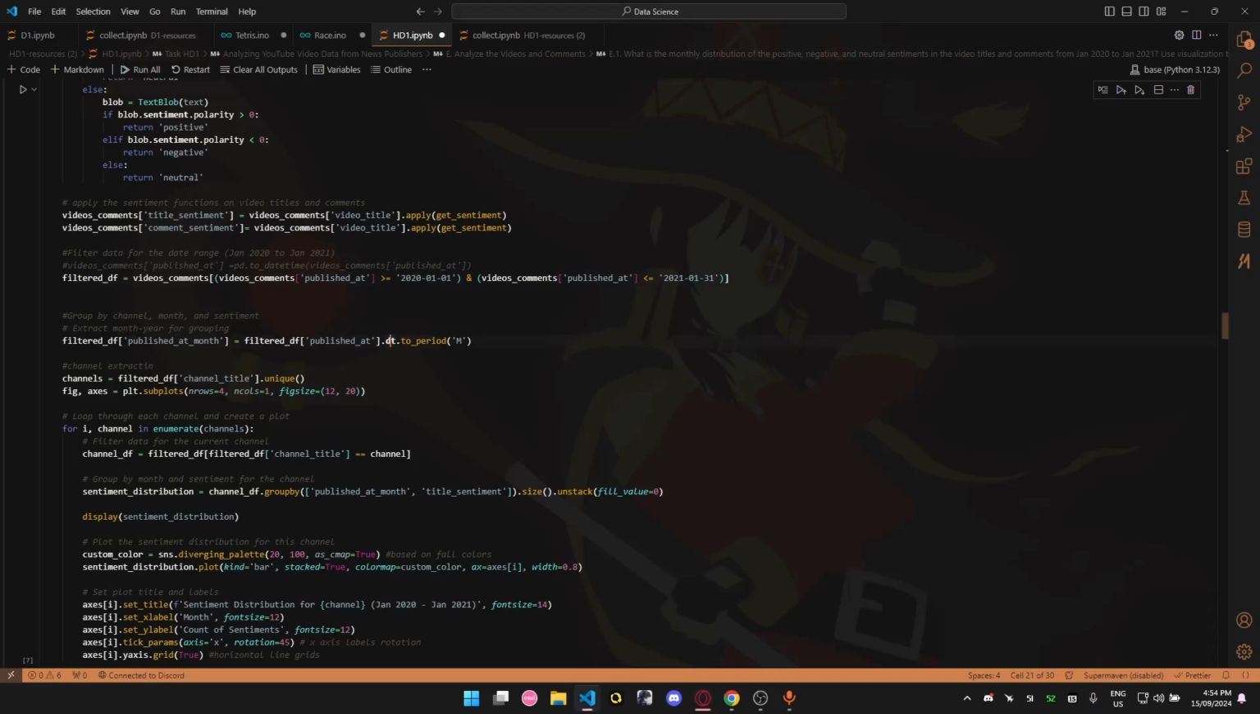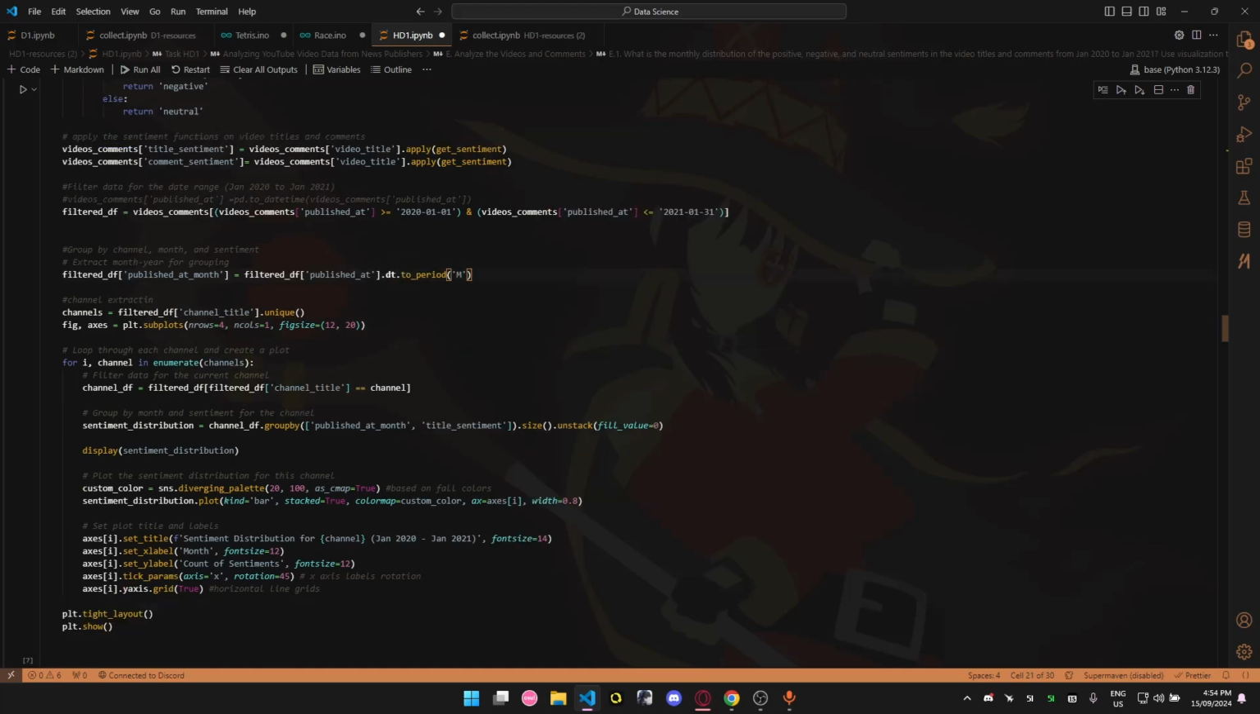Let's continue. For a correct analysis, I will be analyzing by months. So here I'm taking the month published and converting the date to the month date, so it will be the year plus the month instead of the specific day. Then before I start the for loop to create the subplots to see the sentiments graphically, I will extract the unique channels and set the subplots as I want.